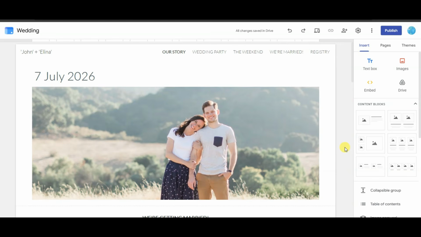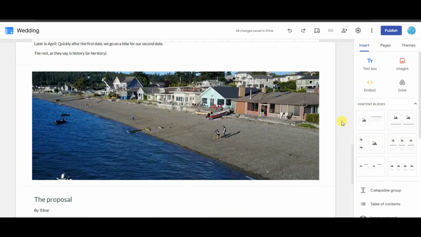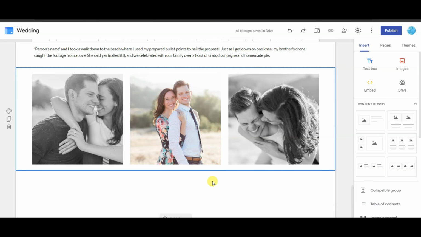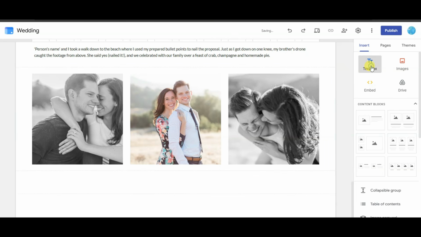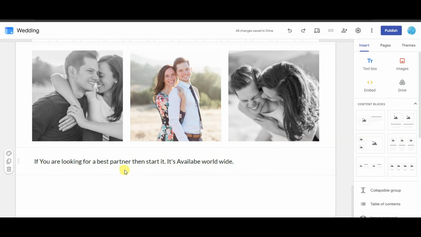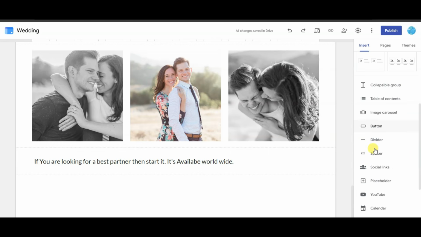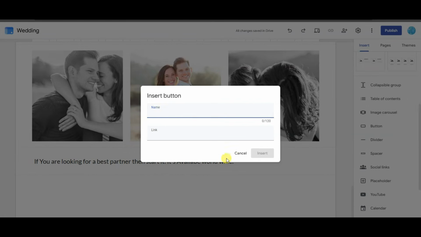Now in the next step, what you will have to do is add your CPA offer. First of all, I'm going to type here some text. Click on the text box. Type your text. You can type this kind of text. Now I'm going to add a button. Click on button. Type your button name. You can type start, or you can type anything. Now you can paste your CPA link.